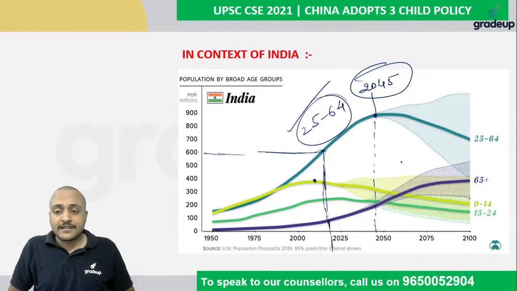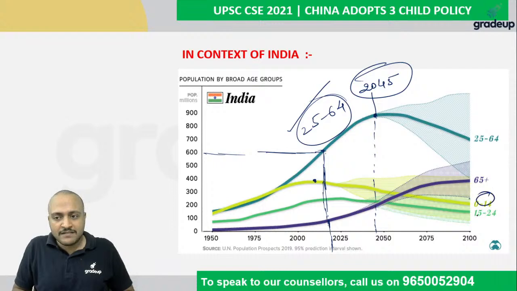But after that, the population of both age groups, children as well as adolescents and youth, is going to reduce to a low level after around 2025, 2030. It started to reduce.